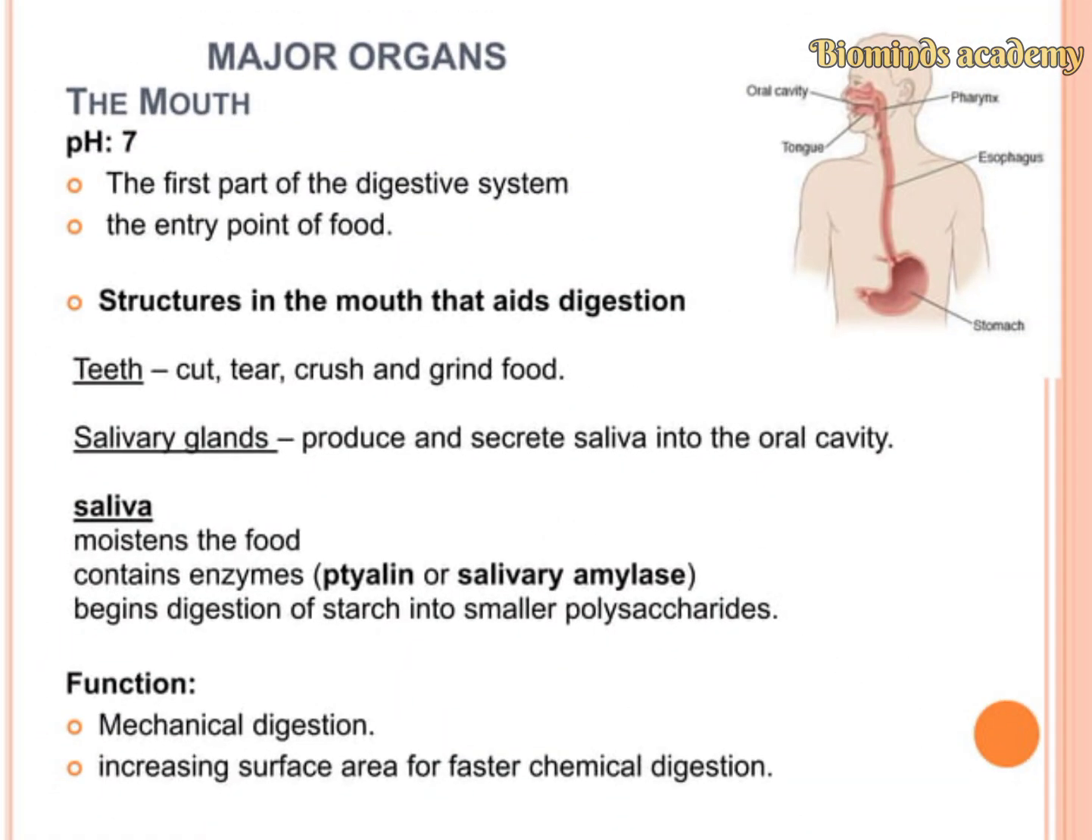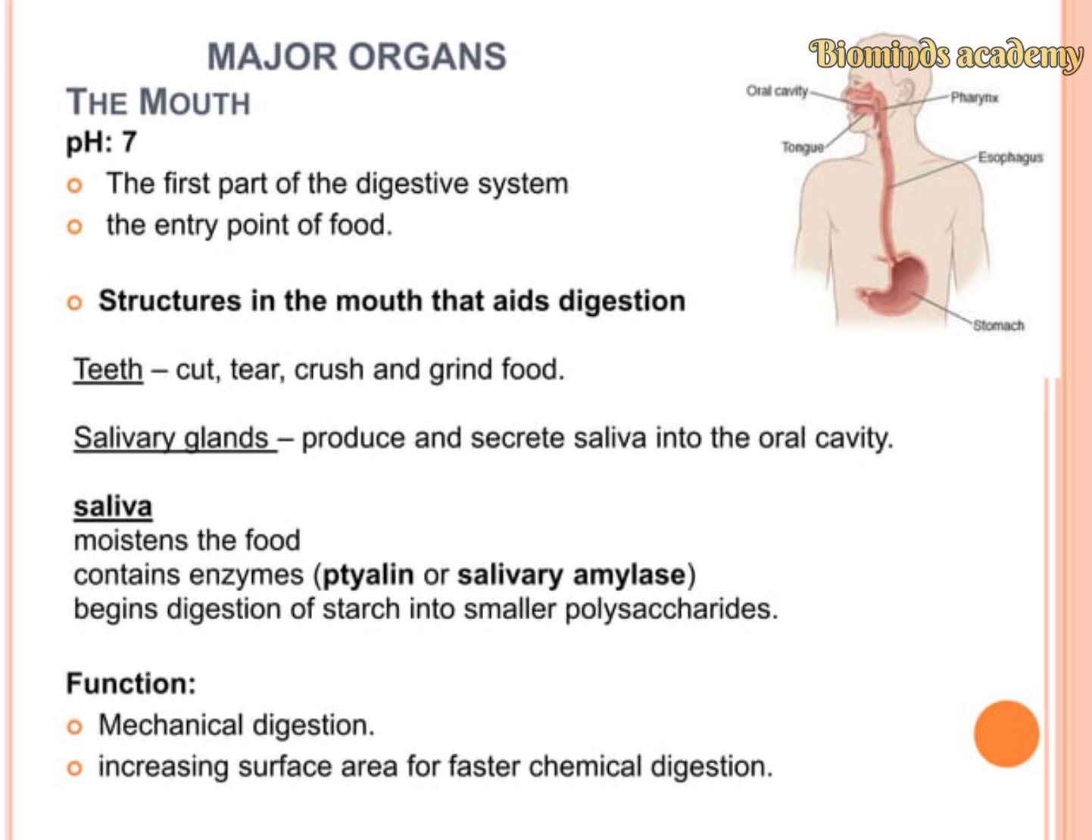Major organs. The first one is the mouth, the first part of the digestive system. The mouth is the entry point of the food, with structures that aid the digestion. In the mouth are the teeth and the salivary glands. The teeth help to cut, tear and grind the food, and the salivary glands produce and secrete saliva into the oral cavity.